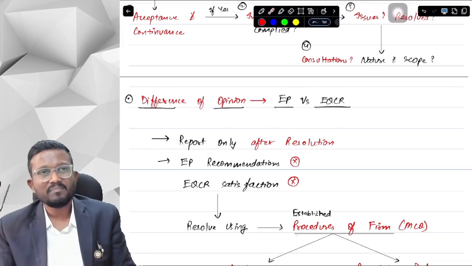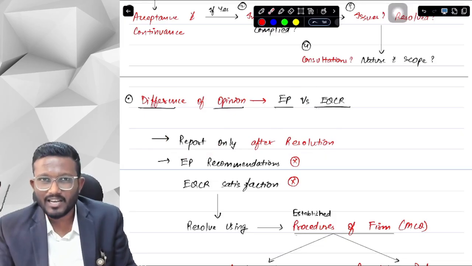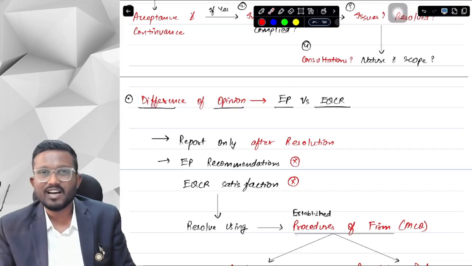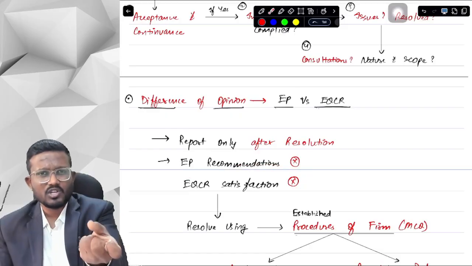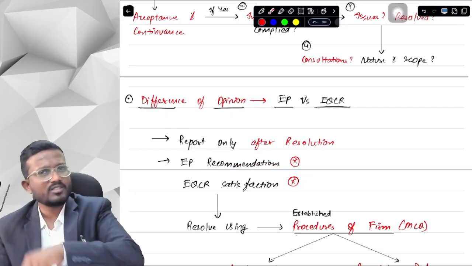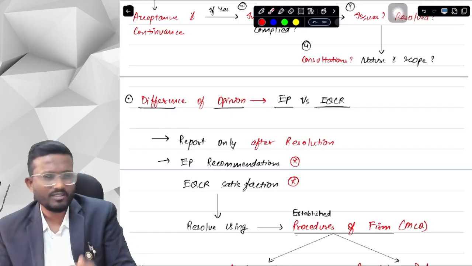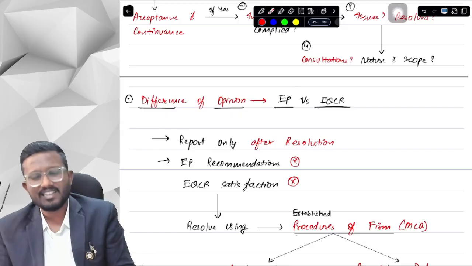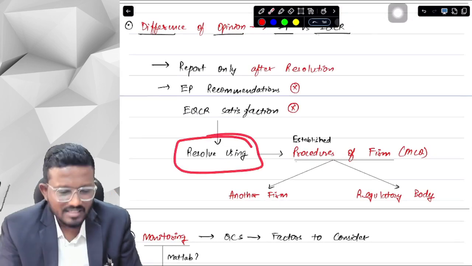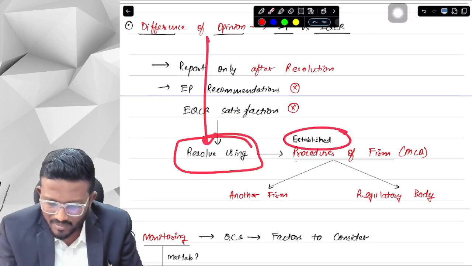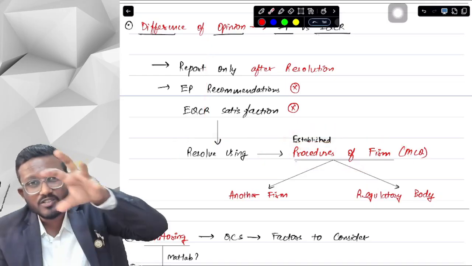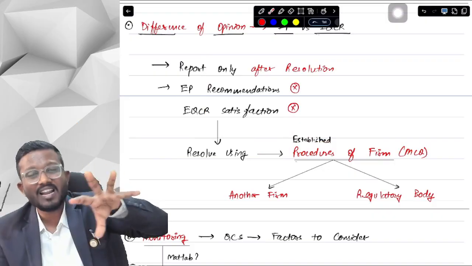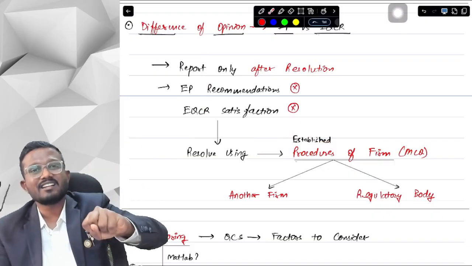Now, if EP's recommendation is not accepted by the EQCR and the EQCR is not satisfied with the EP's solution, there is a deadlock, because EP is not agreeing to EQCR and EQCR is not agreeing to EP. So what is written is that you need to resolve this difference of opinion using the established procedures of the firm. The firm should establish procedures for resolving all these kinds of differences of opinion, and you need to follow those procedures established by the firm.